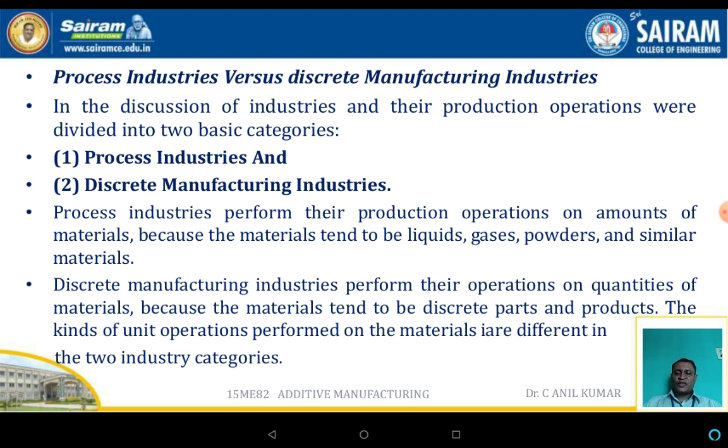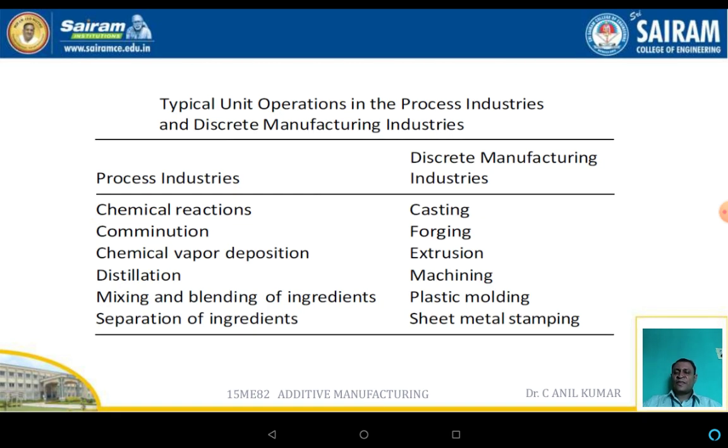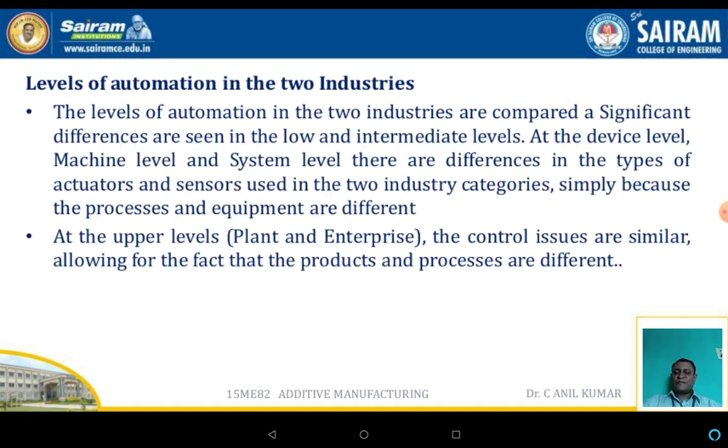The kinds of unit operations performed on the material are different in the two industries. The typical unit operations in the process industries are chemical reactions, comminution, chemical vapor deposition, distillation, mixing, blending of ingredients, or the separation of ingredients, etc. The discrete manufacturing industries are casting, forging, extrusion, machining, plastic molding, as well as sheet stampings.